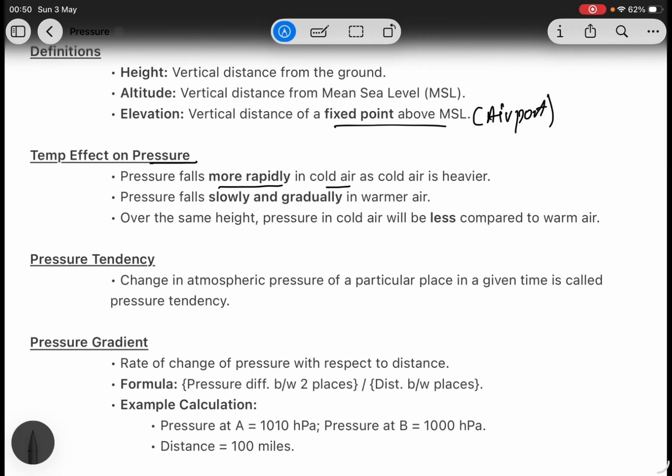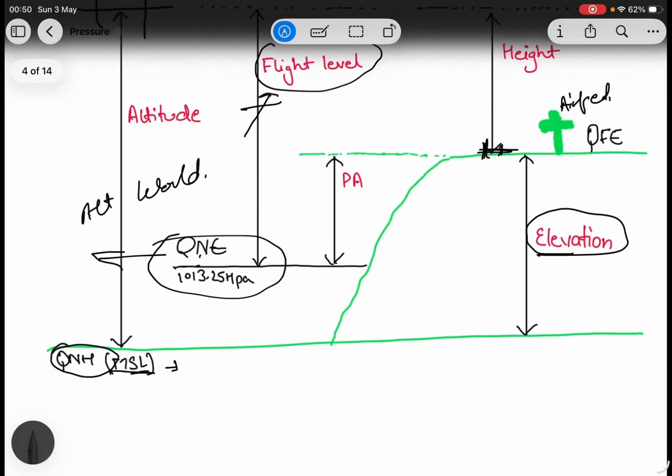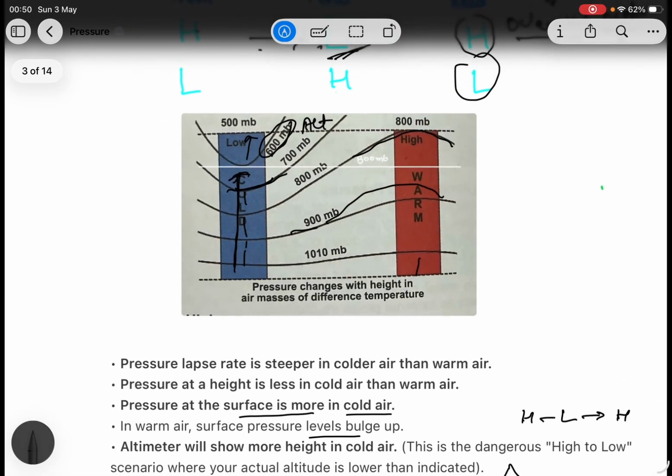Temperature effect on pressure. Pressure falls more rapidly in cold air as cold air is heavier. Pressure falls slowly and gradually in warm air. Over the same height, pressure in cold air will be less compared to warm air. You have already seen this in the diagram. This is cold air, this is warm air. Pressure decreases rapidly here.